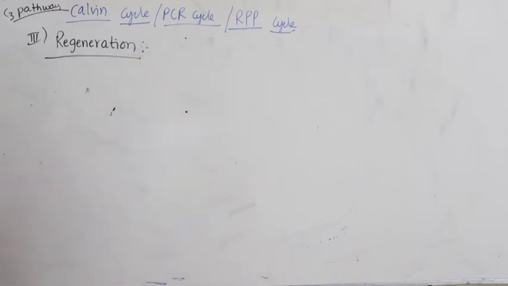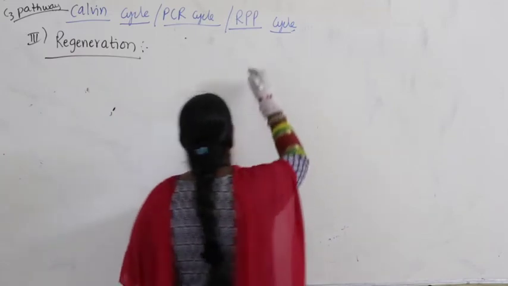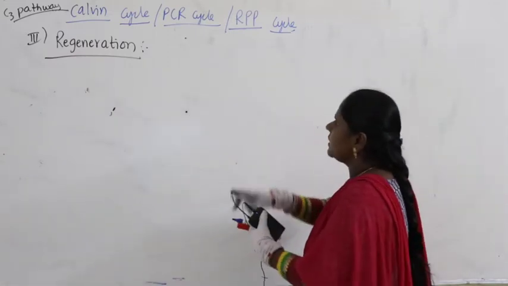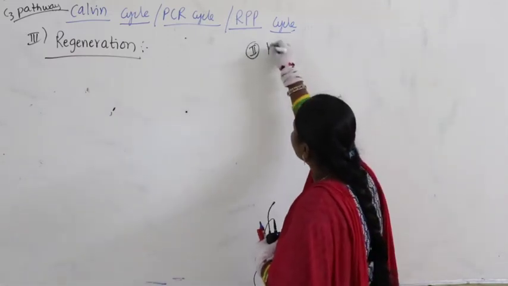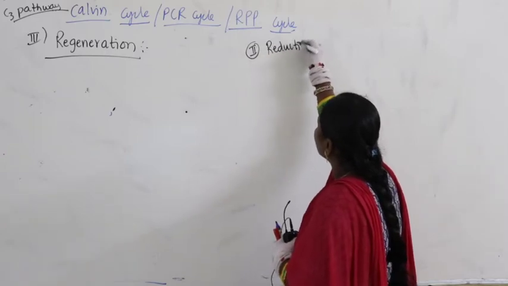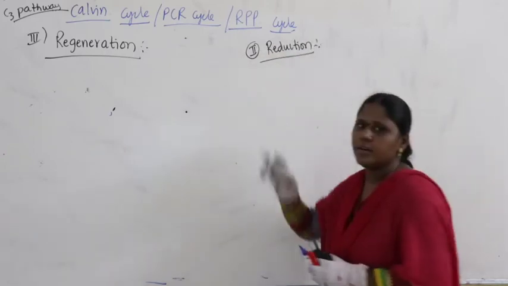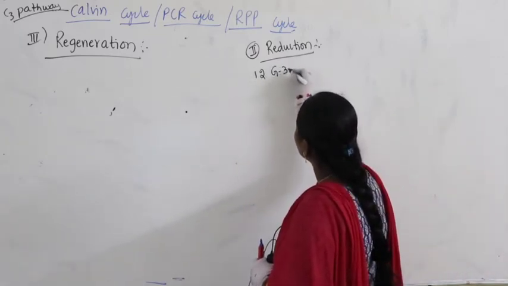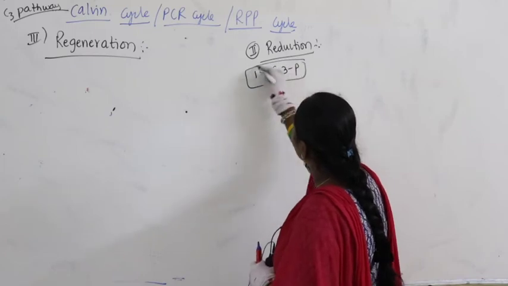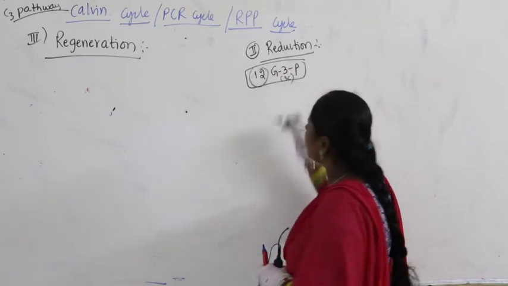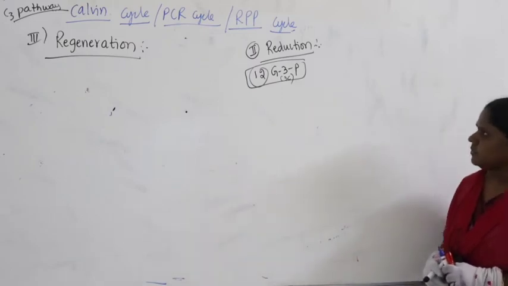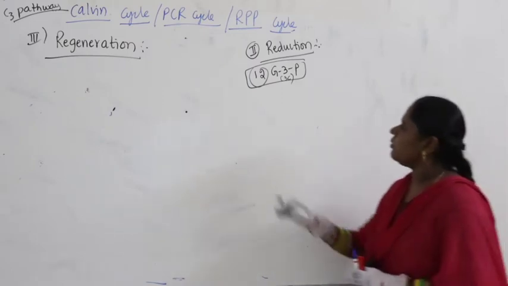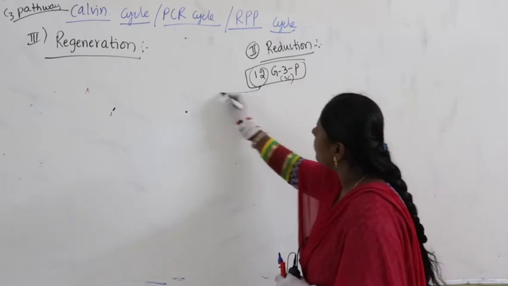What is the third step we have to continue? Regeneration. Now come back to the second step we have studied: reduction. In reduction, how many molecules of G3P are produced? 12 molecules of G3P are produced. Each G3P has 3 carbons. Right? Now let us talk about these 12 molecules of G3P.